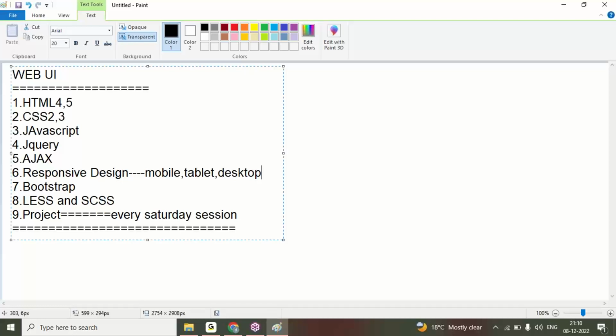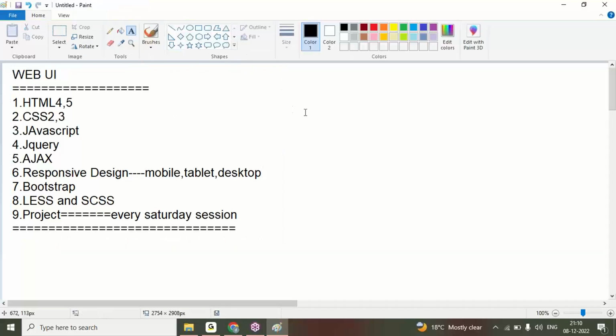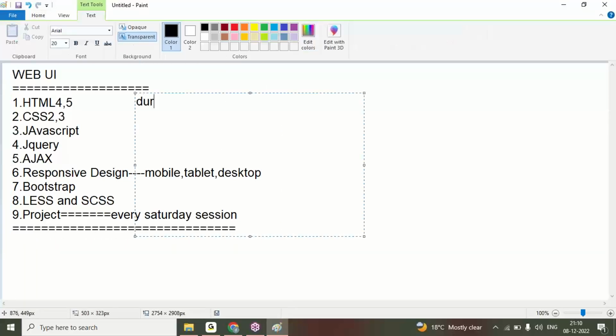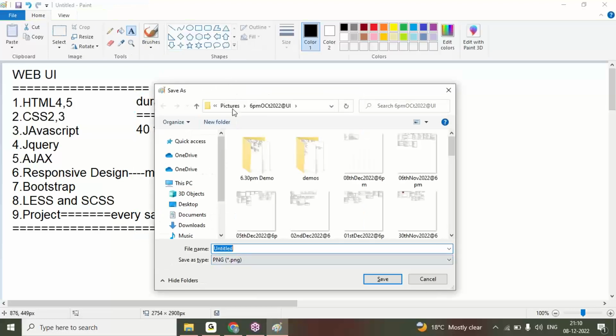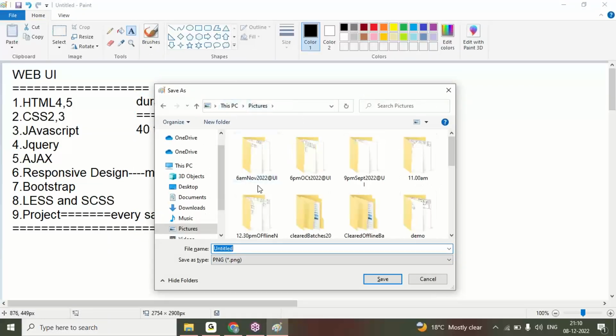Then the first content of our course will continue. That is my plan. The total duration of our course is 40 to 45 hours of sessions. I'm going to cover this web UI in 40 to 45 hours of sessions.